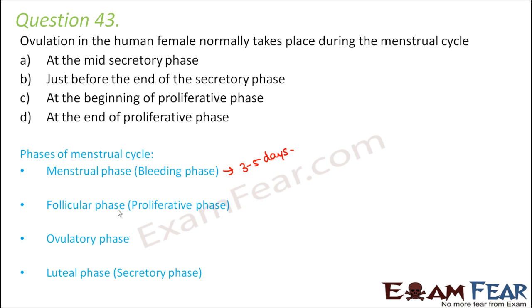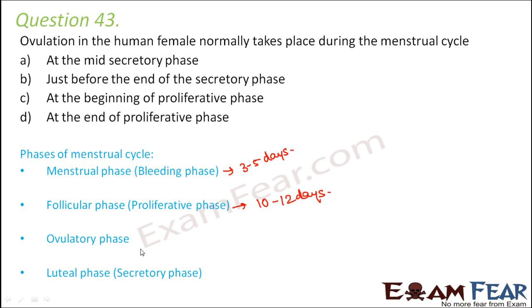Next phase is follicular phase, which is also called proliferative phase. What happens in this phase? The follicle stimulating hormone, that is FSH, stimulates the ovarian follicle to release estrogen, and estrogen stimulates the proliferation of endometrial wall of uterus. So that is why it is called follicular phase, because the ovarian follicles get stimulated by FSH. It is called proliferative phase because the endometrial wall of the uterus is proliferated during this phase. So this is the follicular phase, and this lasts for 10 to 12 days.